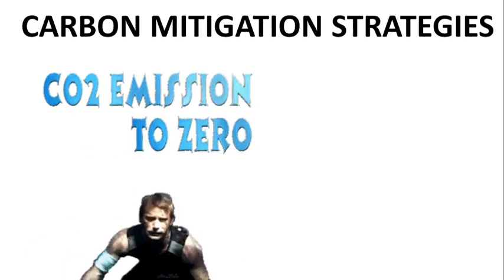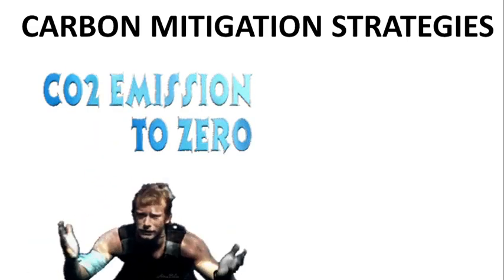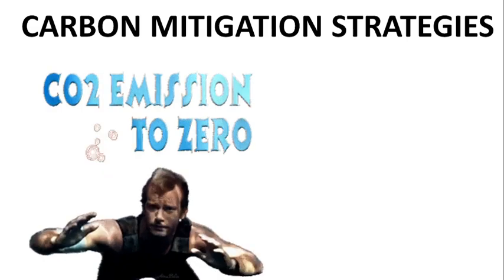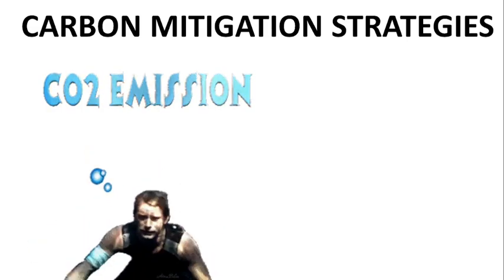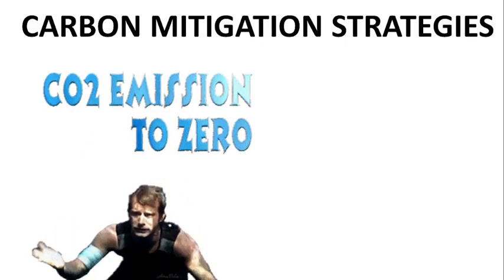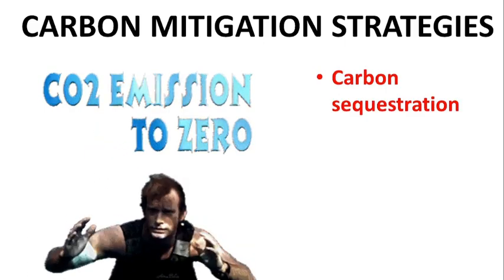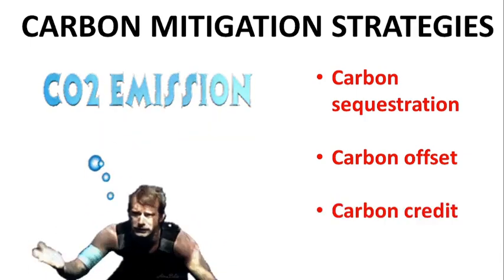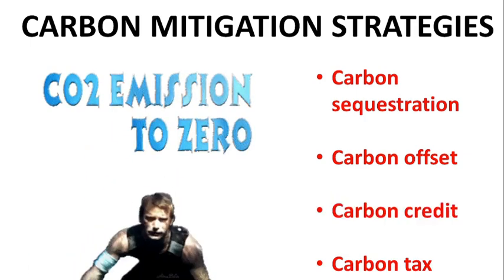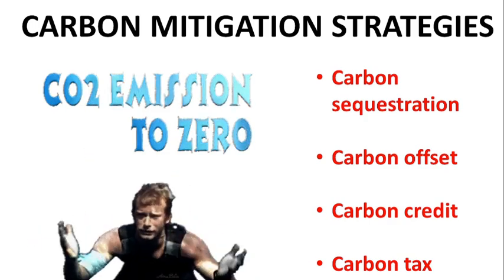Carbon dioxide mitigation strategies include methods by which we can reduce carbon emissions to zero. So, to reduce carbon emissions to zero, we can use the following ways. First, carbon sequestration. Second, carbon offset. Third, carbon credit. Fourth, carbon trading. And fifth, geoengineering.